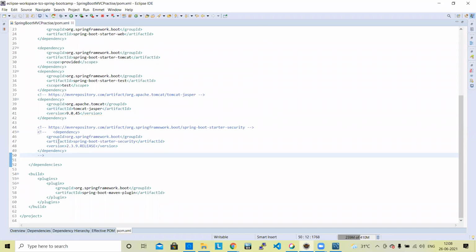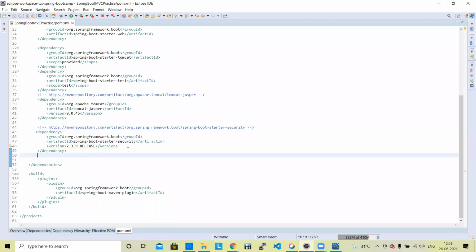I have commented this section. This dependency I have commented, so security is not working. Now uncomment it. Uncommenting it. And how can we add this security?